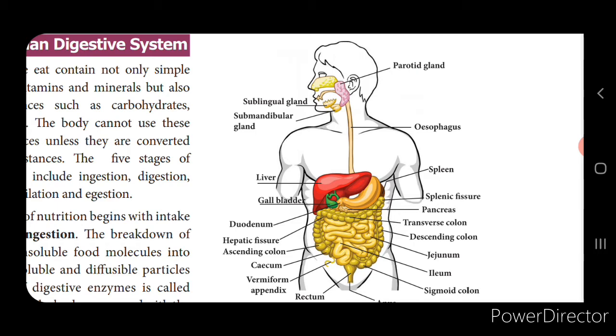And in humans, we have 2 sets of teeth, so it is called diphyodont. What are those 2 sets of teeth? One is the temporary teeth, or the milk teeth. The other one is the permanent teeth. A set of 20 teeth is called the temporary or milk teeth. That is the first set of teeth. The second set is the permanent teeth, which consists of 16 in each jaw, so totally 32 teeth. These teeth are further divided into the following types: incisors, canines, premolars and molars.